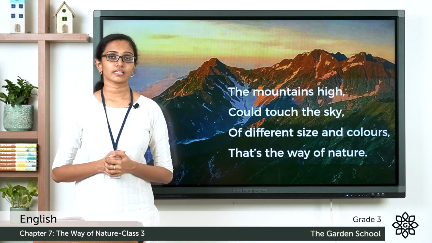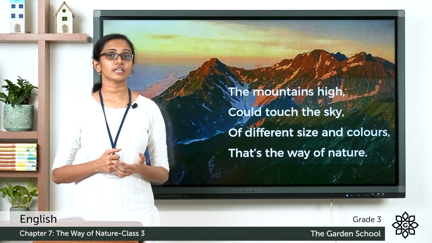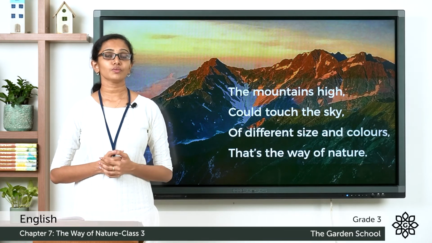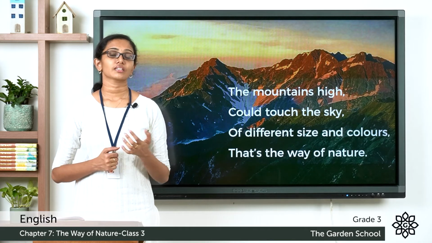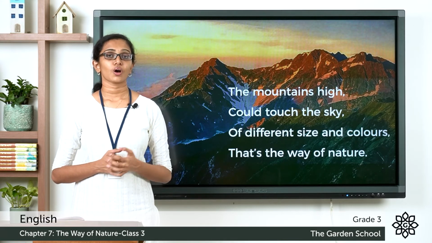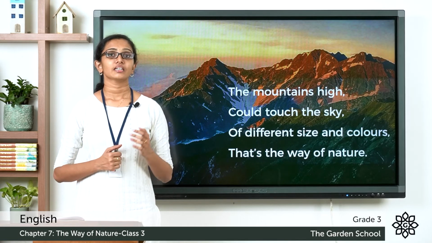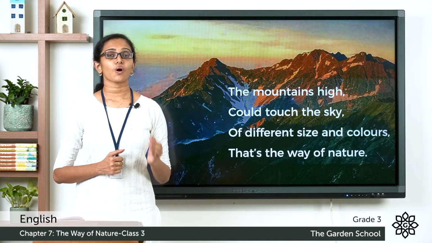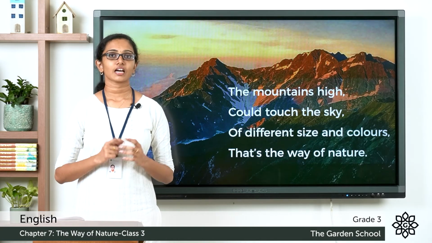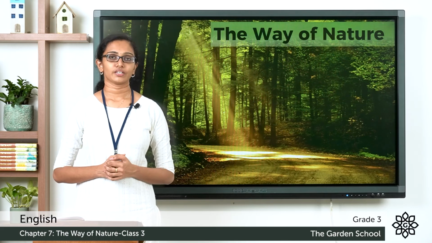So all these things, the trees, the earth, the sun, the moon, the stars, the clouds, the animals, the oceans and the mountains, all these make this nature so beautiful, a true heaven. And nature takes care of all its beings. And that is the way of nature.